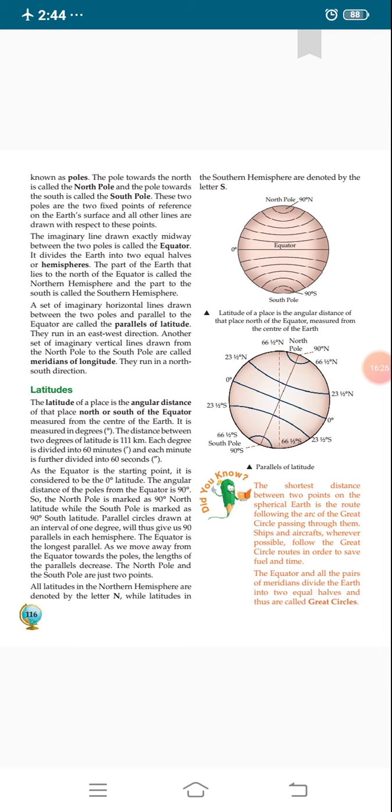And toward the south direction there is also 23.5 degree, but with S. S means south, it is in the south direction, and this is known as the Tropic of Capricorn. And 66.5 degree S is known as the Antarctic Circle, and last, 90 degree S means the South Pole.